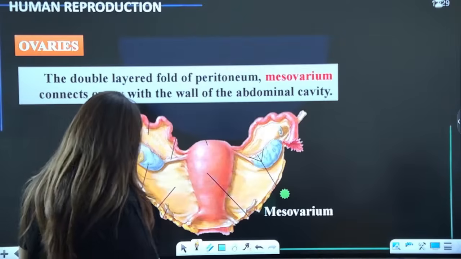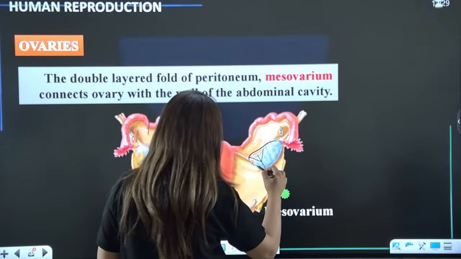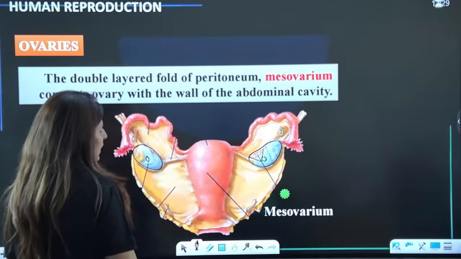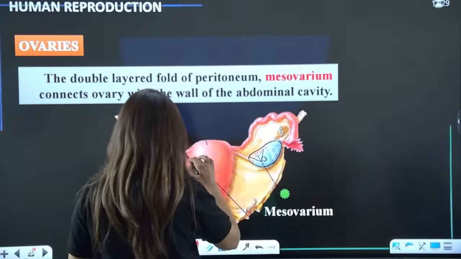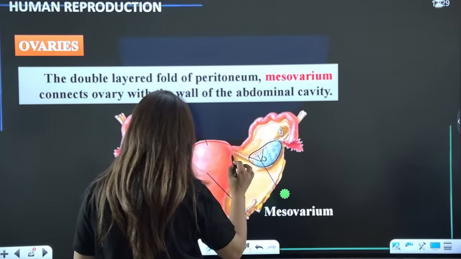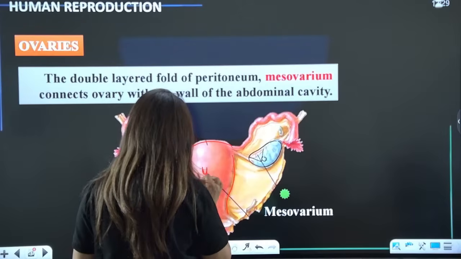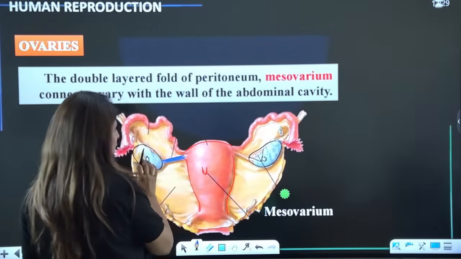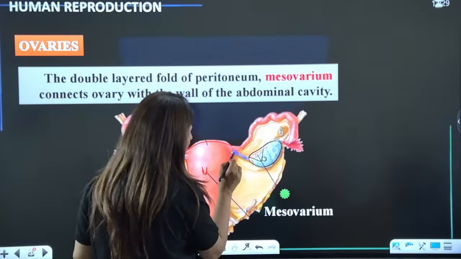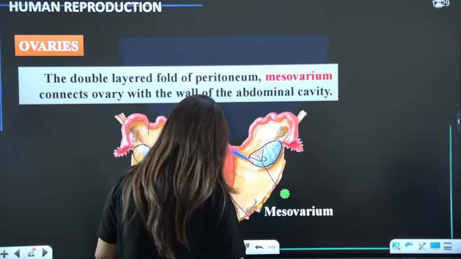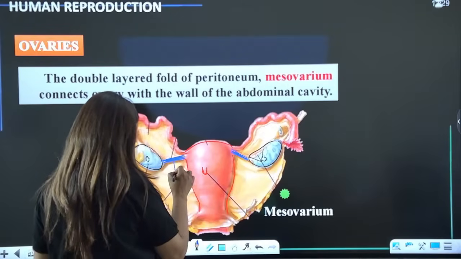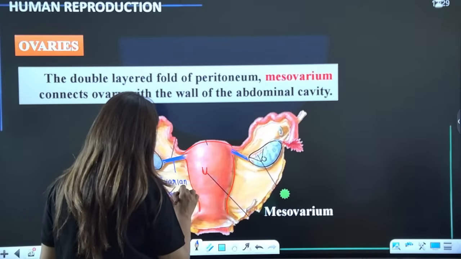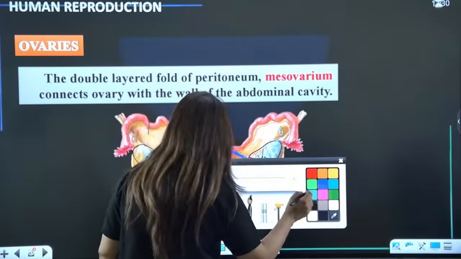All right, guys. Now, moving on to the details here. So, first of all, see here. These are ovaries, right? And this being the uterus. Now, do you see there is some cord there? This is that fibrous structure which is connecting the ovary to the uterus. And guys, this part is known as the ovarian ligament. Is that clear? This part is known as the ovarian ligament.